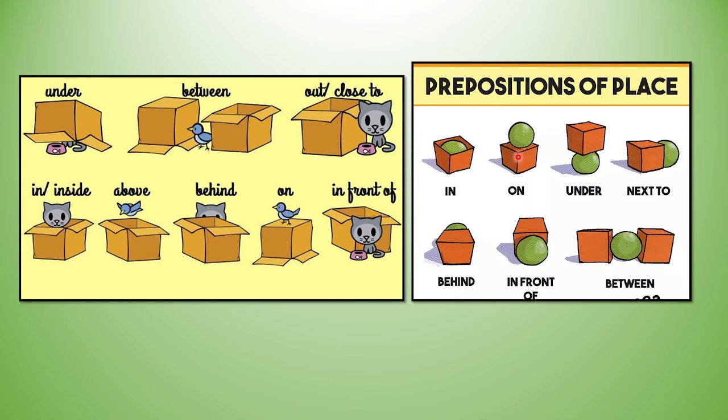Now look here. Preposition of place. The ball is in the box. The ball is on the box. The ball is under the box. The ball is next to the box. The ball is behind the box. The ball is in front of the box. The ball is between the two boxes.